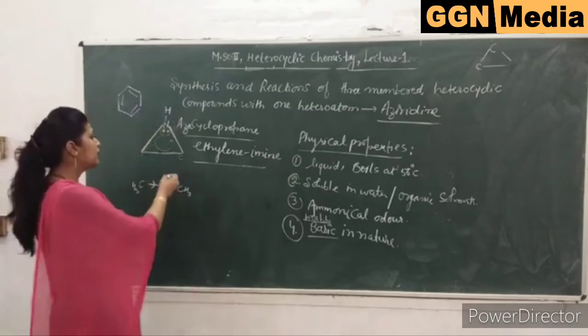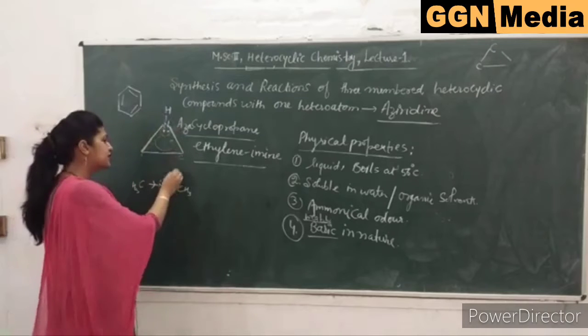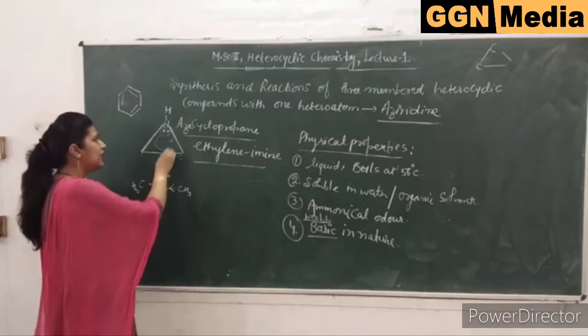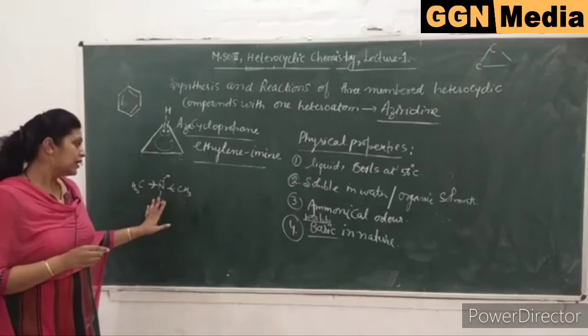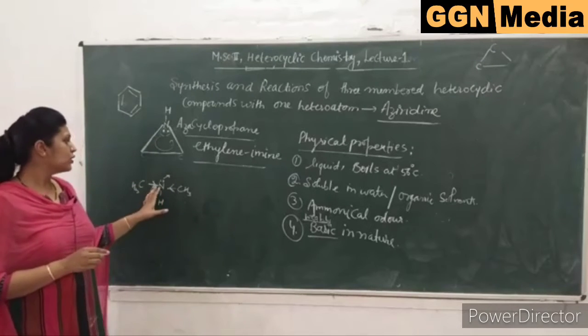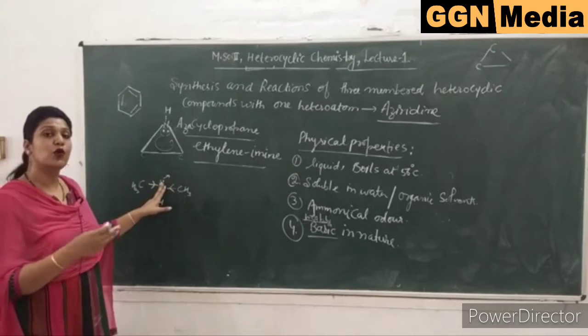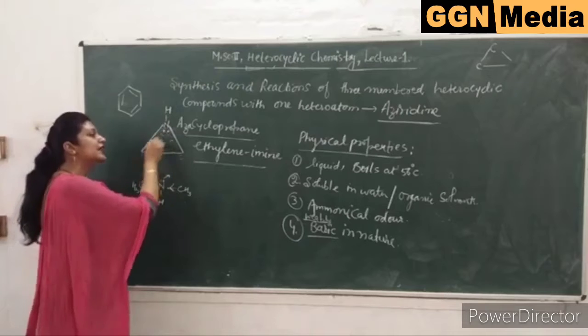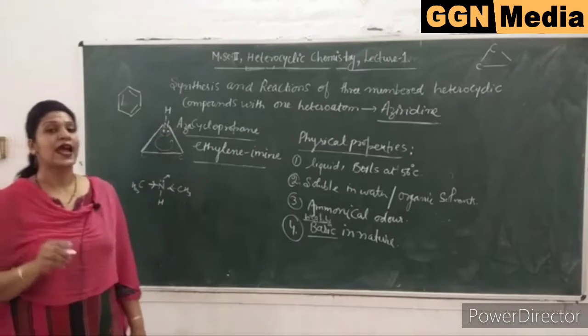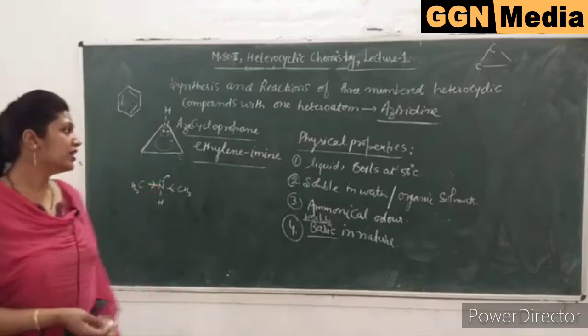Clear? So if you get a question, compare the basicity of dimethylamine and aziridine, then who is more basic? Dimethylamine is more basic because the lone pair of electrons is more available to electron deficient compounds, but in aziridine there is a delocalization of electrons and it is weakly basic in nature.